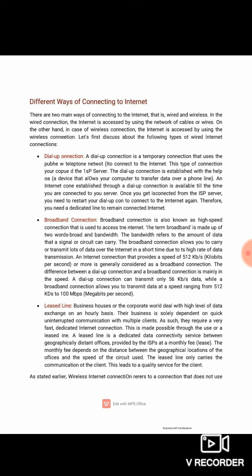A number of computers are connected to the internet in the business.